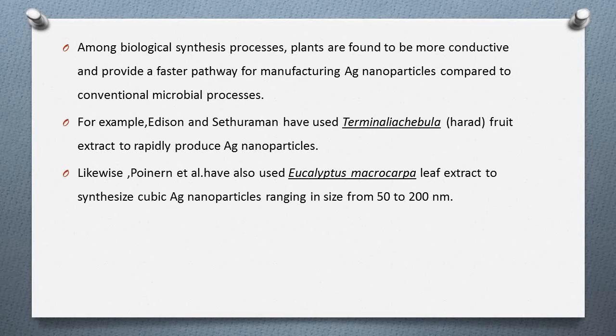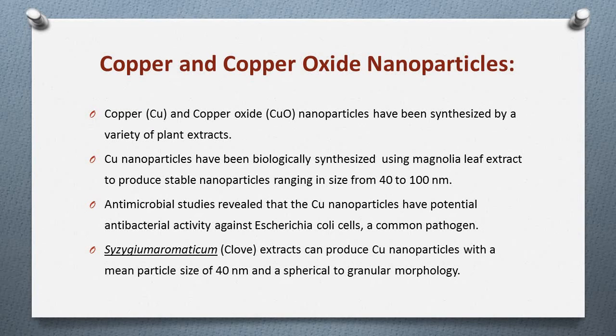Likewise, researchers have also used Eucalyptus macrocarpa leaf extract to synthesize cubic silver nanoparticles ranging in size from 50 to 200 nanometer. Next is copper and copper oxide nanoparticles.